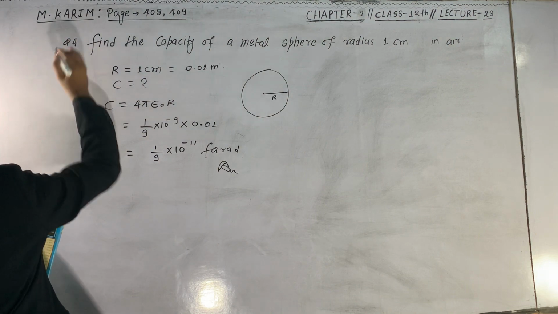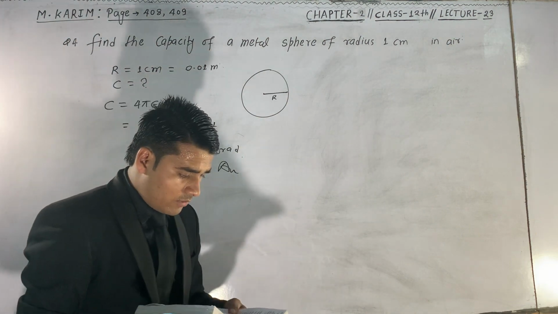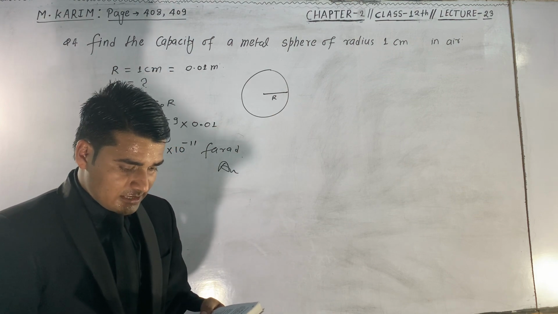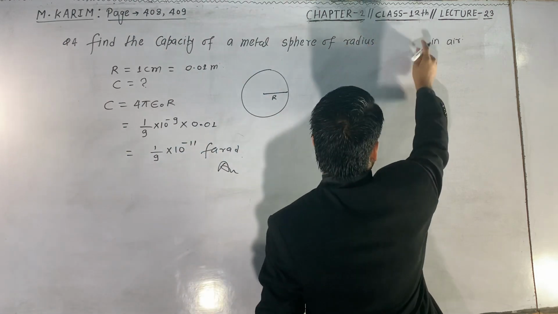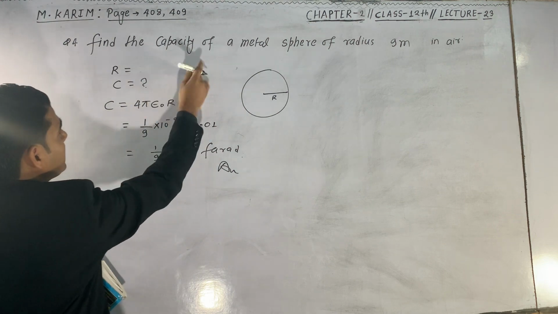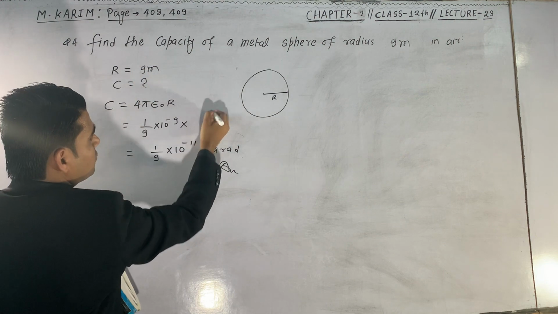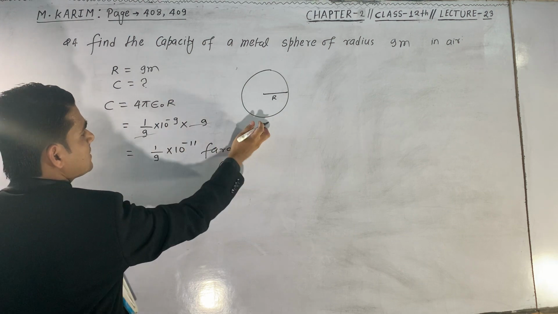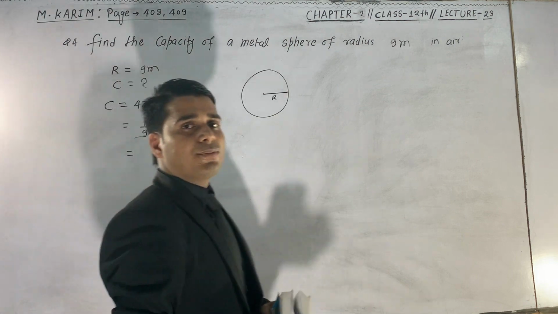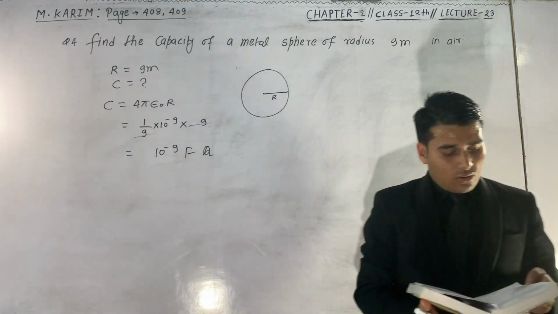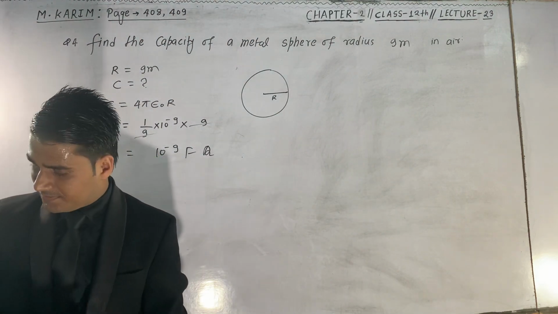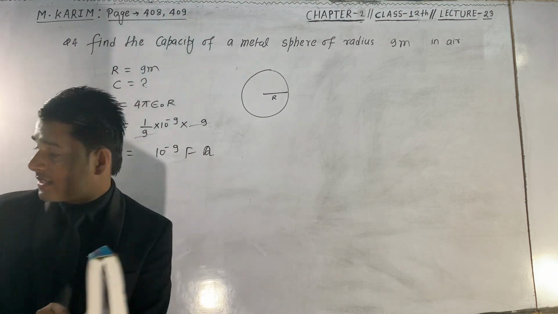Question number 4 is similar to question number 1 and 2. The question is saying to find the capacitance of a metallic sphere of radius 9 meter. This is very simple. Now we have to put the radius here as 9 meter, R is equal to 9 meter. This 9 cancels this 9, so the answer will be 10 to the power minus 9 farad. This is the answer of question number 4. Now question number 5. Question number 5 is another type of question.